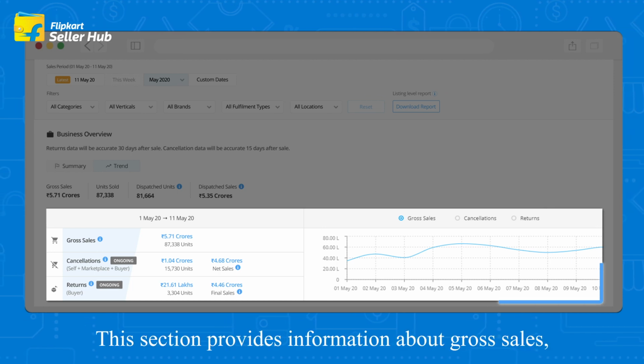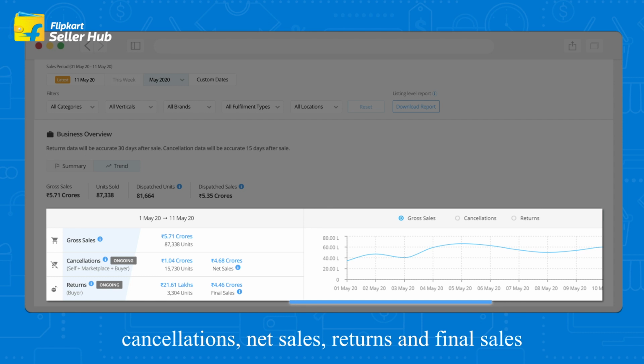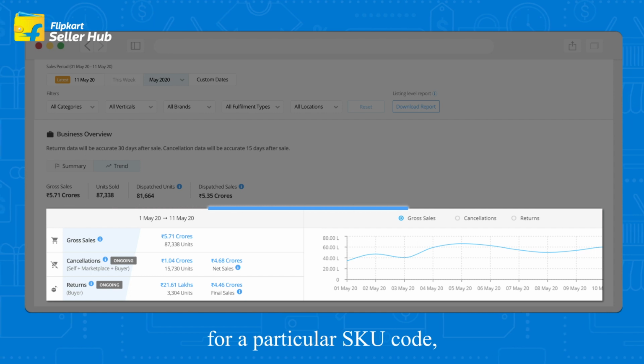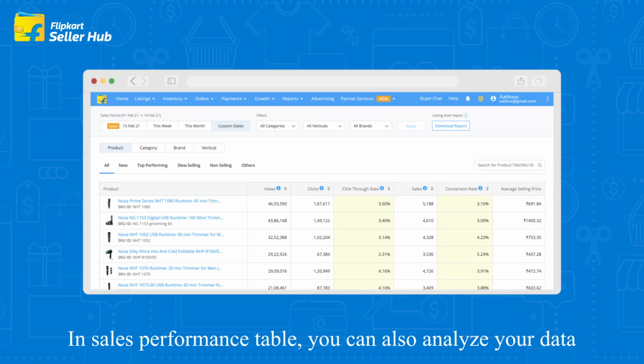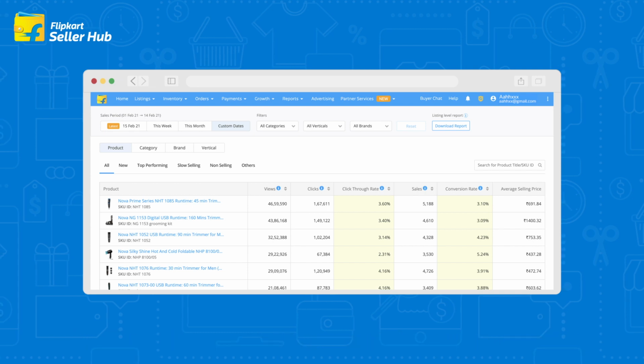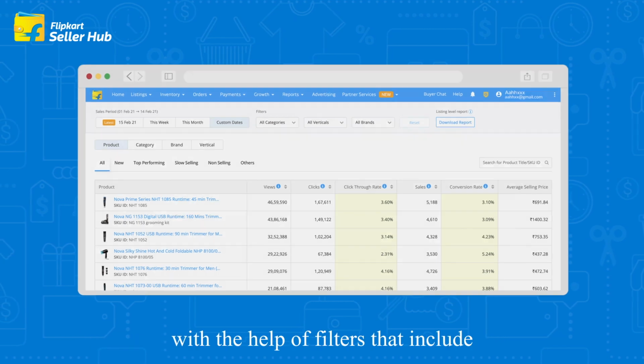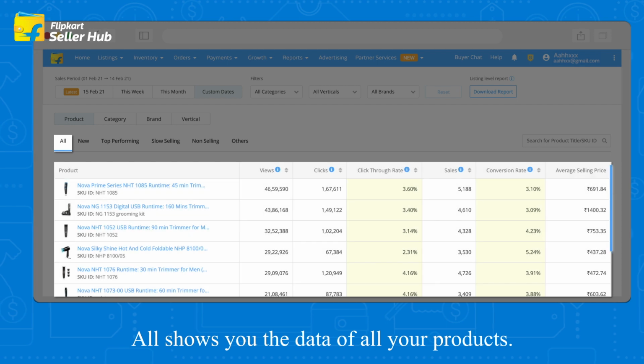This section provides information about gross sales, cancellations, net sales, returns, and final sales for a particular SKU code, category, brand, or vertical, both in terms of value as well as units. In Sales Performance Table, you can also analyze your data with the help of filters that include All, which shows you the data of all your products.